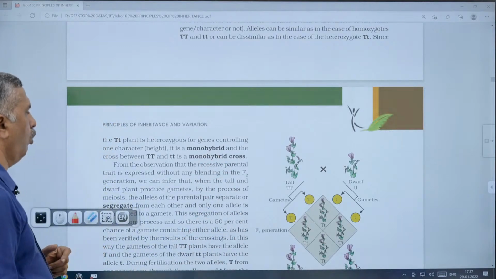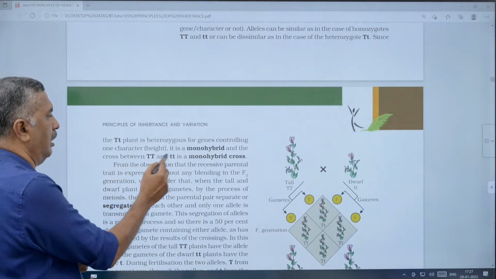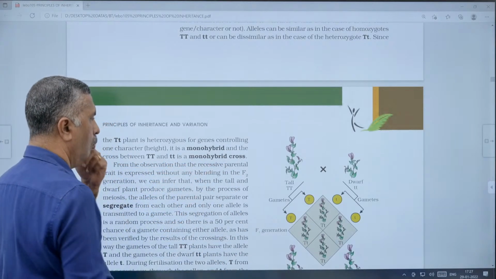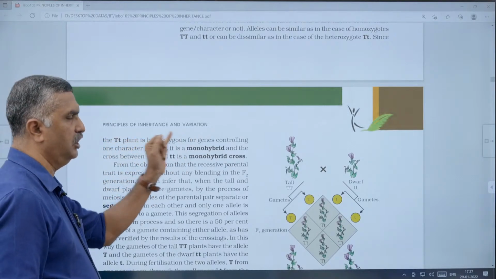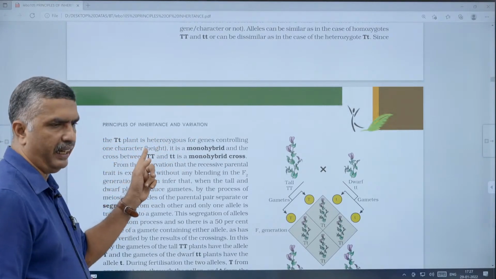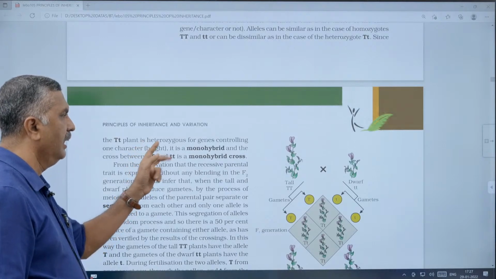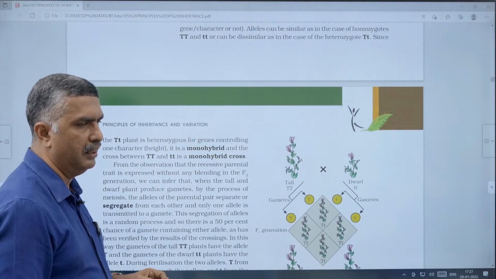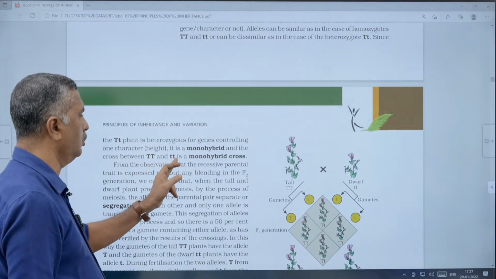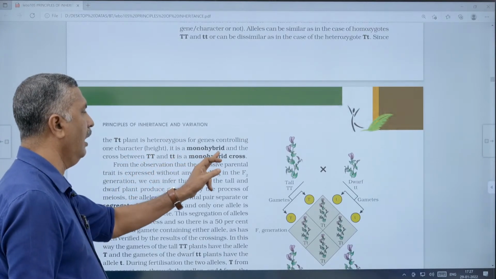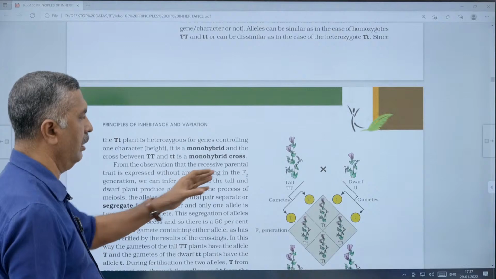A cross between capital T small t plants is called a monohybrid cross. That is a typical monohybrid cross.